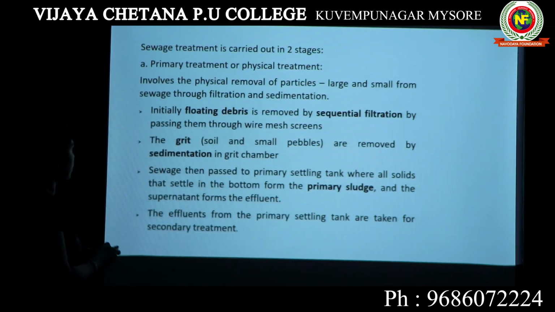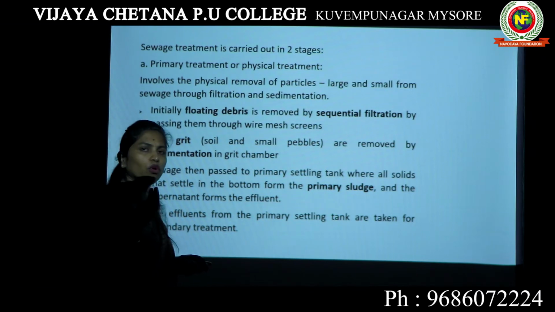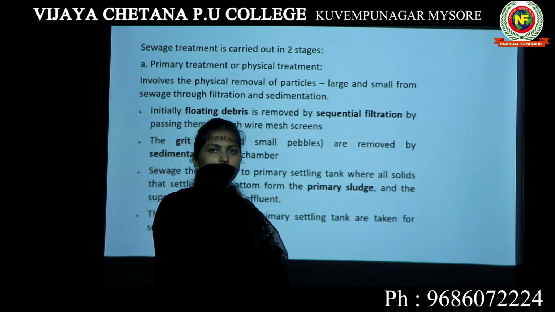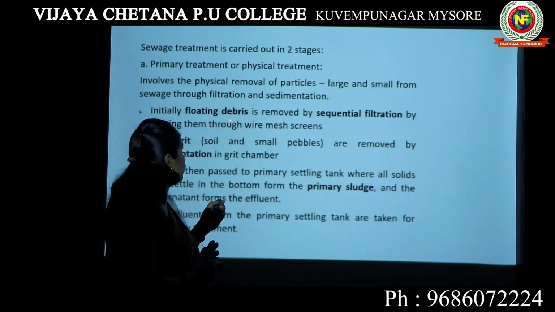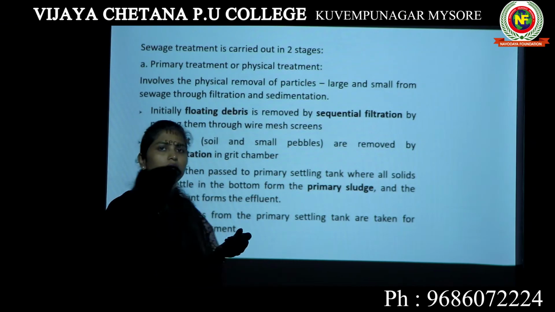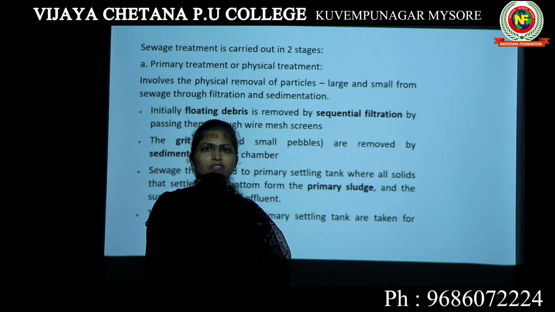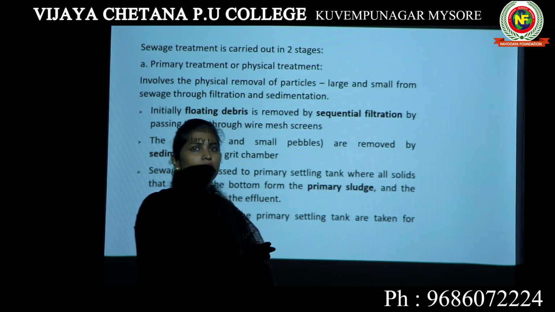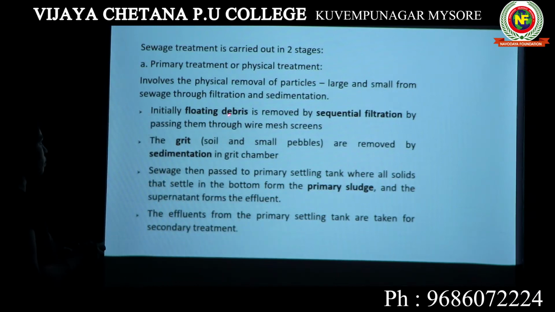The first step is initially all the floating waste. I have already mentioned floating debris is waste which is floating in the water: plastic, paper, cloths, tins. All these are known as floating debris. They will be removed by sequential filtration by passing them through wire mesh screens.